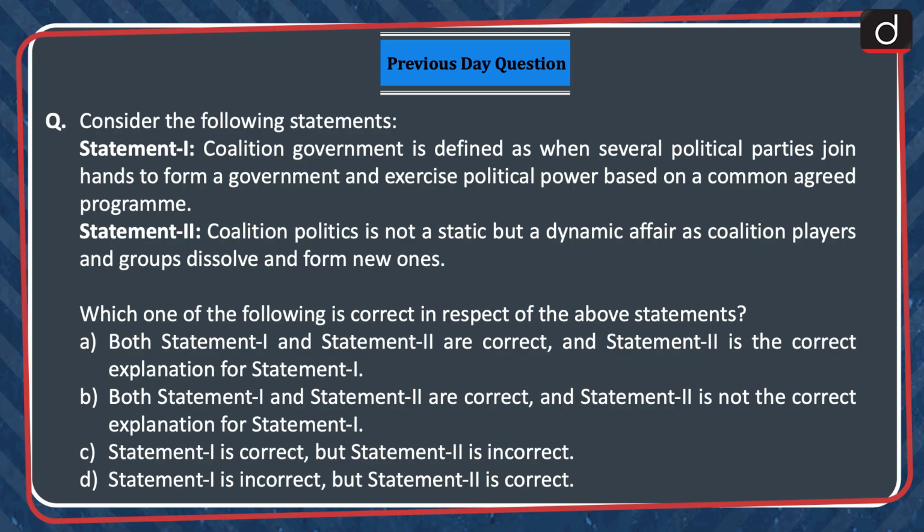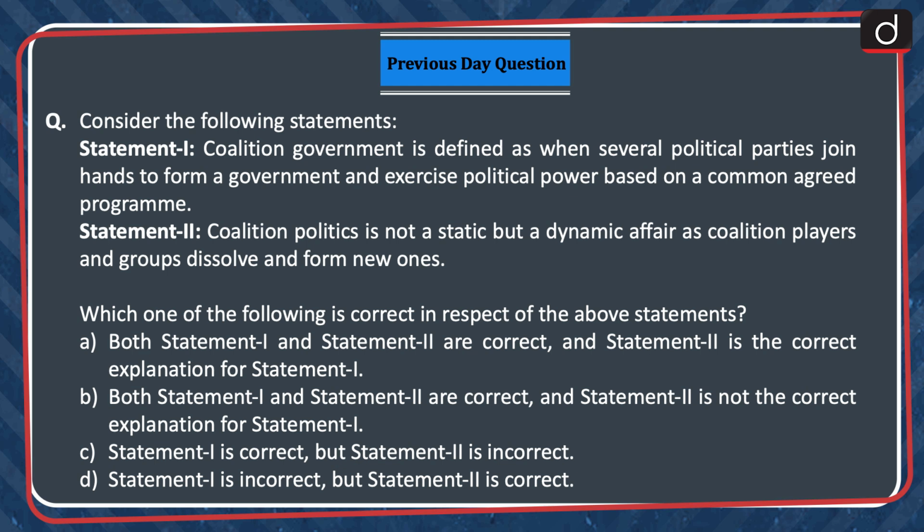Question was, consider the following statements. Statement 1. Coalition government is defined as when several political parties join hands to form a government and exercise political power based on a common agreed program. Statement 2. Coalition politics is not a static but a dynamic affair as coalition players and groups dissolve and form new ones. Which one of the following is correct in respect of the above statements?